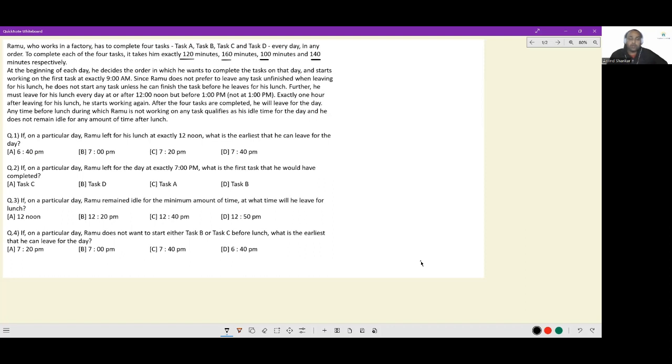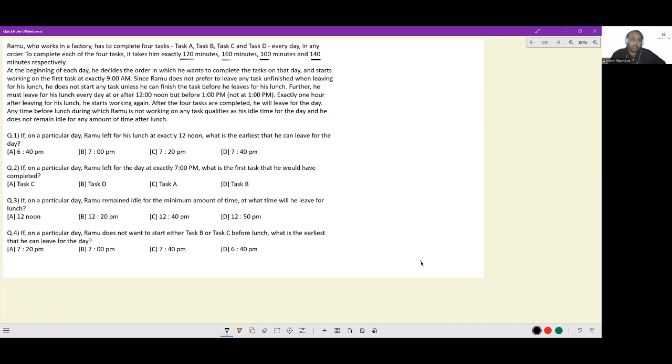Since Ramu does not prefer to leave any task unfinished when leaving for his lunch, he does not start any task unless he can finish the task before he leaves for his lunch. So only if a task can be completed before lunch does he start it. If it cannot be completed before lunch, he leaves it alone.